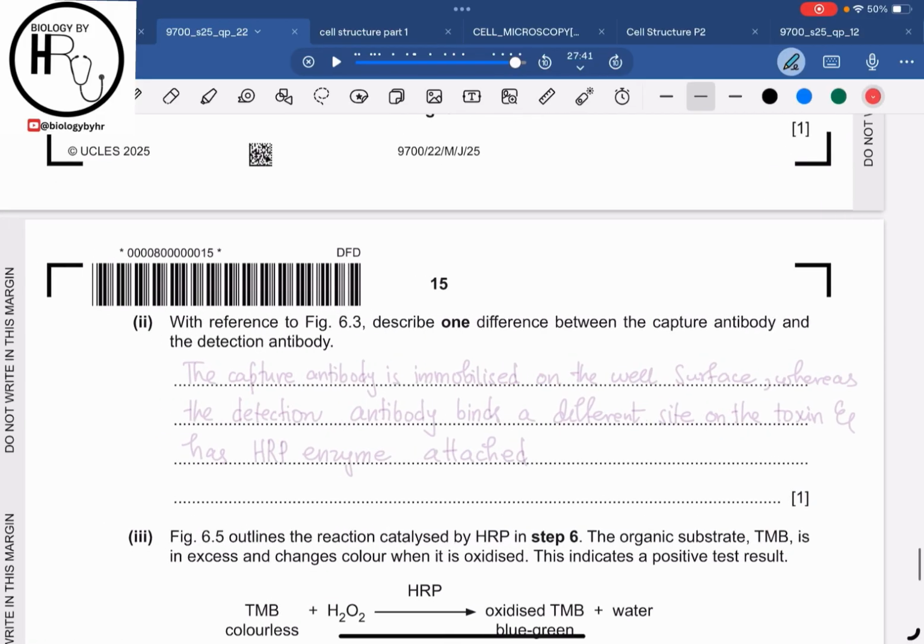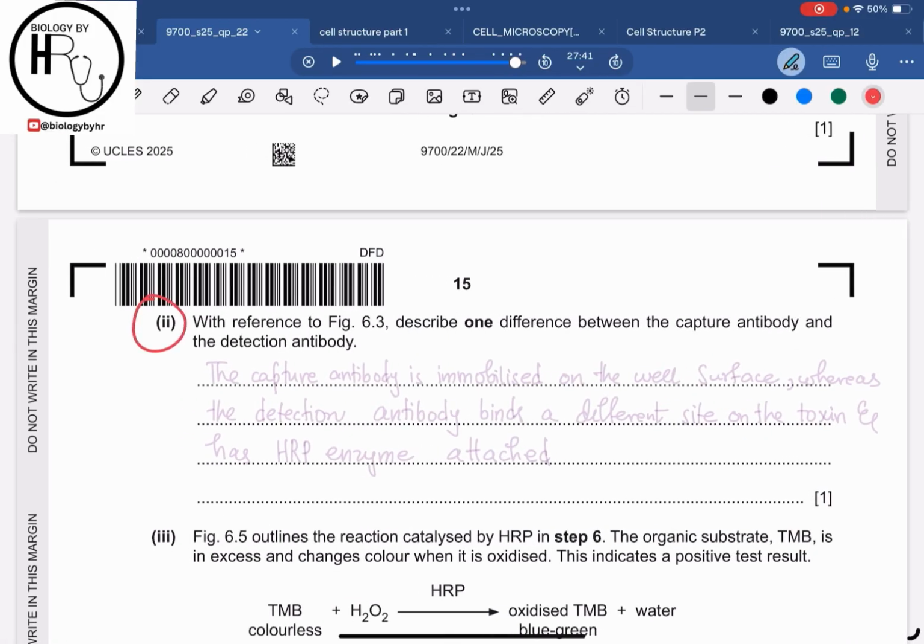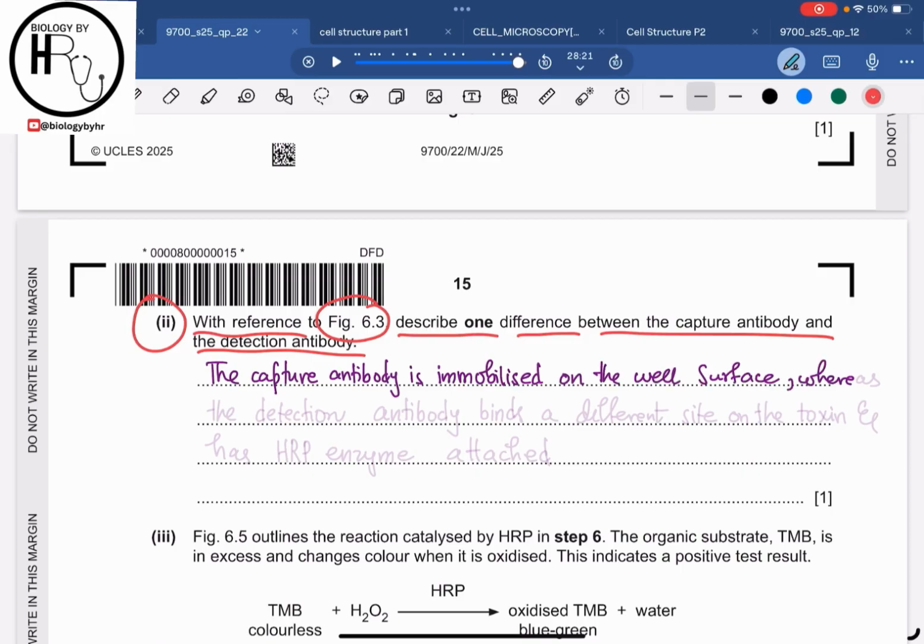Now let's move on to part 2. Part 2 says that with reference to figure 6.3, describe one difference between the capture antibody and the detection antibody. So we know that the capture antibody is immobilized, it cannot move, right? It was stuck on the well surface throughout the whole process, right? So we will say that the capture antibody is immobilized on the well surface, whereas the detection antibody binds to a different side of the toxin and has the HRP enzyme attached to it as well, right?